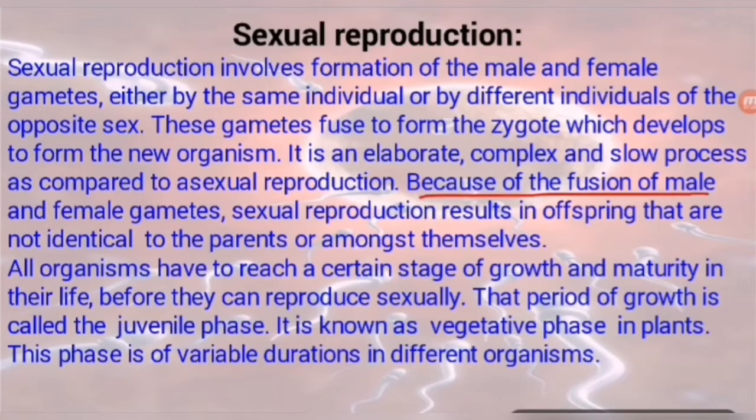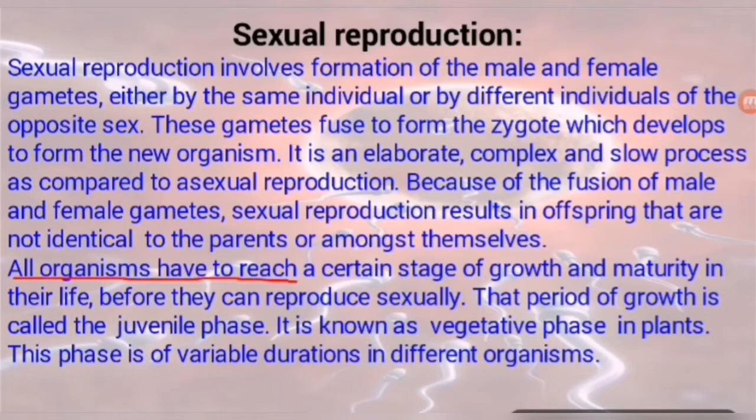Because of the fusion of male and female gametes, sexual reproduction results in offspring that are non-identical to their parents and amongst themselves. Students, in asexual reproduction we discussed that all the offspring are identical to their parents, but in sexual reproduction the offspring produced are not identical to their parents. They are unique or different from their parents. They may be similar in morphology, but genetically they are totally different. Means a little bit they match their parents, but they are different from them.